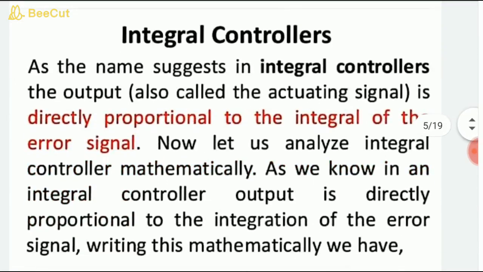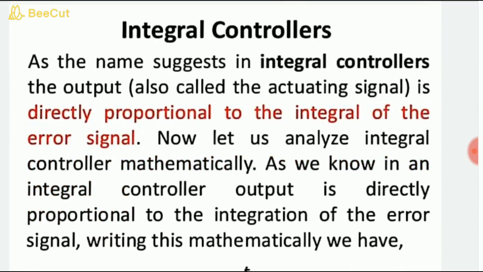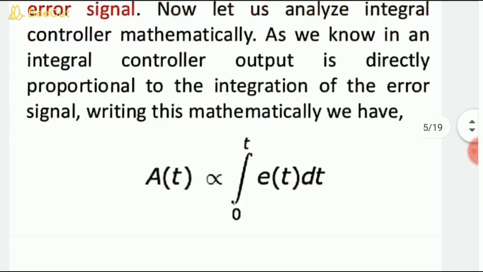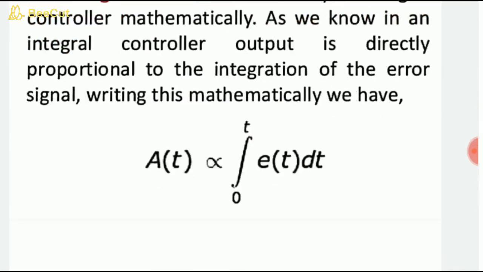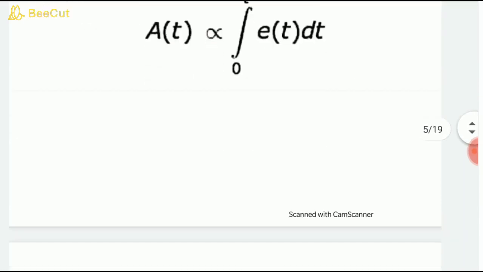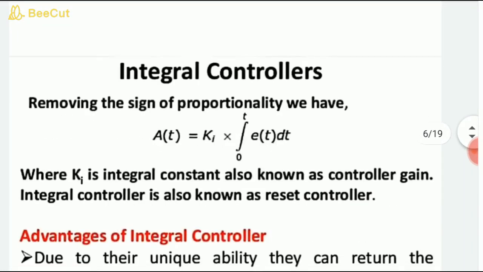Now the second one is the integral controller. As the name suggests, the output, also called the actuating signal, is directly proportional to the integral of the error signal. Now let us analyze the integral controller mathematically. In the integral controller, the output is directly proportional to the integration of the error signal, so we integrate the error signal. Writing mathematically, a(t) is directly proportional to the integral from 0 to t of e(t) dt. Removing the proportionality constant, we get Ki times the integral from 0 to t of e(t) dt.